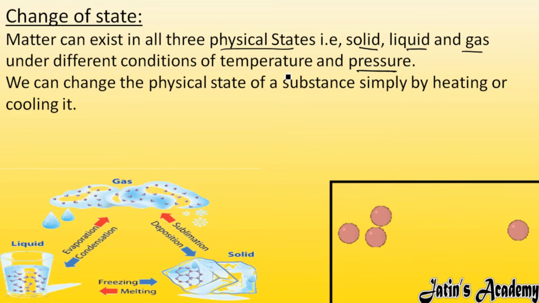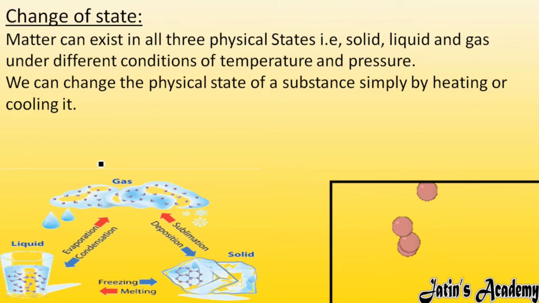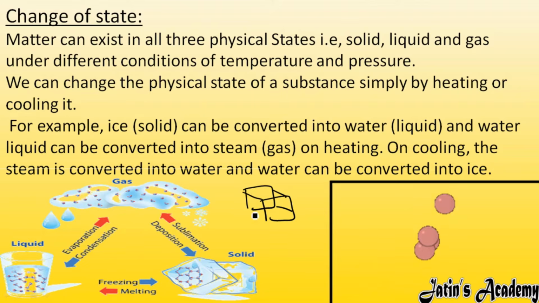But it is only possible under different conditions of temperature and pressure, because the arrangement of solid is different, the arrangement of liquid is different, the arrangement of gases is different. But yes, we can change the physical state of a solid. We can easily change the physical state of a solid. How? By either heating it or by cooling it. How this can happen, we are going to study one by one. For example, ice, a solid, can be converted into liquid. For example, you are having a cube of ice. So can you convert this cube of ice into water?